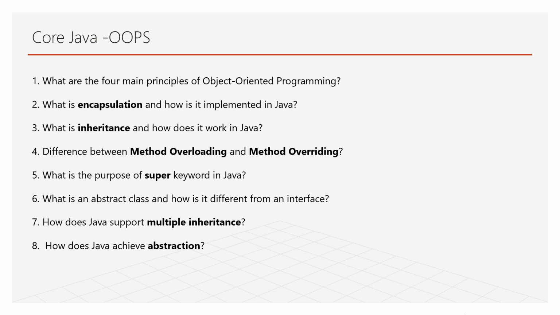Fourth question: the difference between method overloading and method overriding. Method overloading, I have been explaining in the main method. Can we create another main method? Yes, at beginner level that comes under this concept. We can create methods with the same name, but the parameters which we pass differ. And method overriding is overriding a method which we define in an abstract class or interface and writing the method body in the subclass.